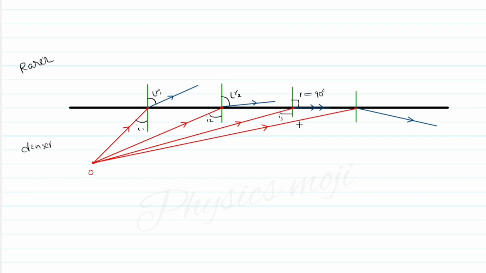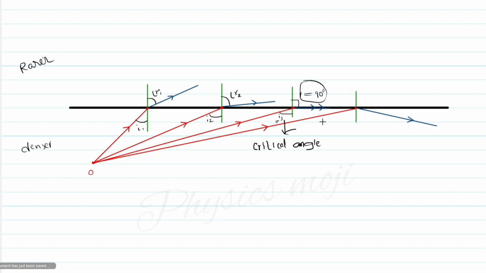We already discussed in the last video that the angle of incidence at which the angle of refraction becomes 90 degrees is called the critical angle. So this angle I will call the critical angle.